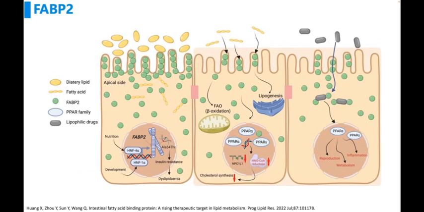The fatty acid binding protein FABP family consists of highly conserved cytosolic proteins involved in intracellular lipid transport, storage, and metabolism. FABP2 is highly expressed in intestinal epithelial cells, where it promotes lipid absorption and binds excess fatty acids to maintain lipid homeostasis. Following intestinal epithelial injury, FABP2 is released into the lumen and enters the bloodstream, leading to elevated plasma FABP2 levels. Therefore, FABP2 is widely regarded as a biomarker of intestinal damage.